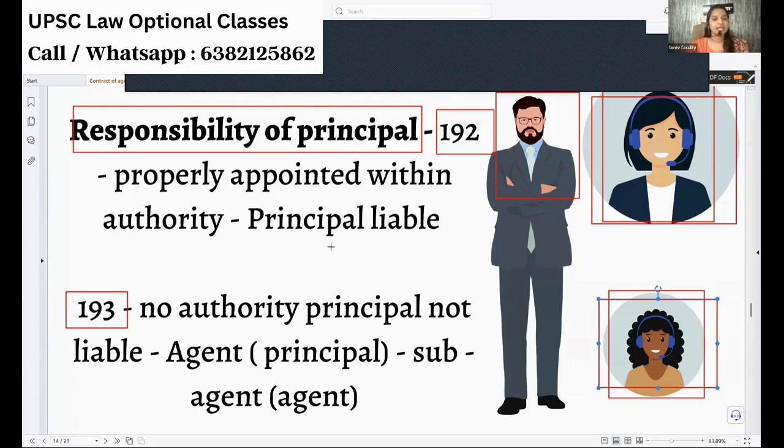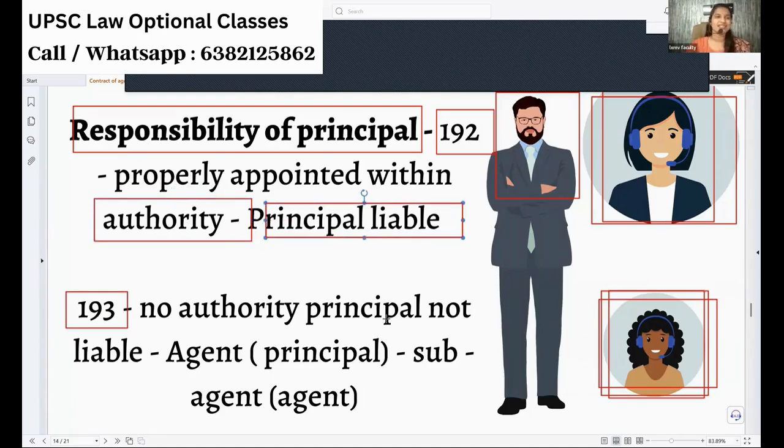It says that if the sub-agent is appointed properly within the authority given by the principal, then the principal will be liable. What does it mean? If the sub-agent is appointed within the authority given by the principal, then he can be made liable for the actions of the sub-agent.